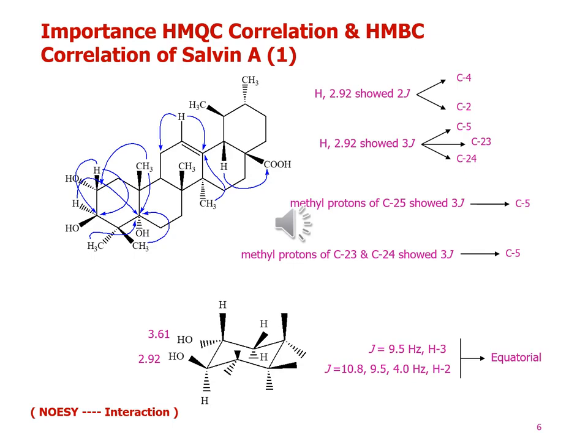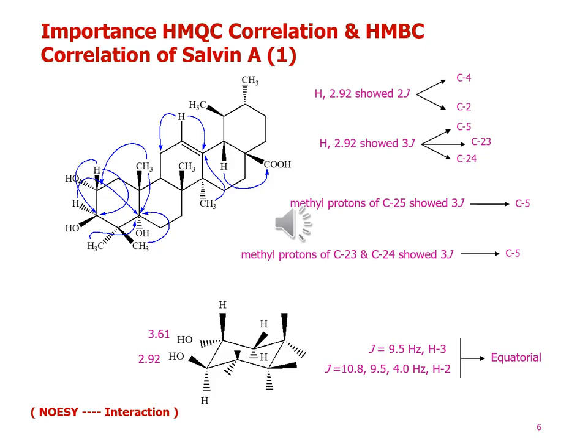Let's see important HMQC correlations and HMBC correlations of Salvin A. HMQC correlations give information about proton-carbon one-bond correlations, while HMBC correlations give information about long-range proton-carbon correlations. Now we discuss first the HMBC correlations, in which the oxymethine proton at sigma 2.92 showed correlations to the oxymethine proton at sigma 3.61, while the latter also showed further correlations with two other protons. This allowed us to assign the hydroxyl groups to carbon 2 and carbon 3 positions.